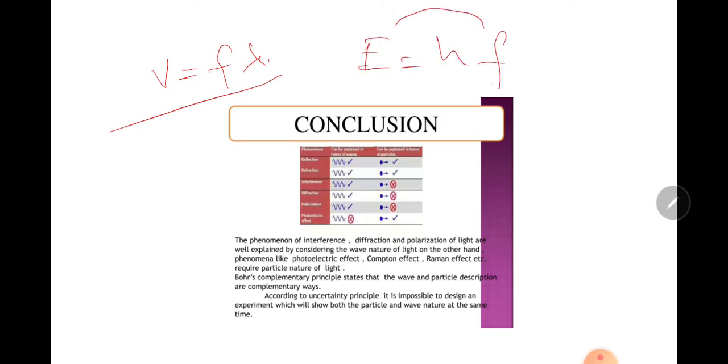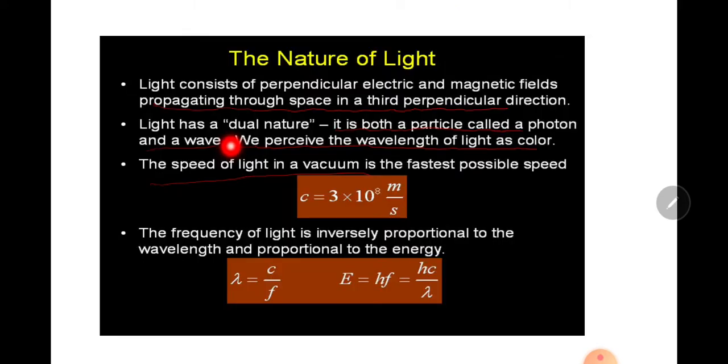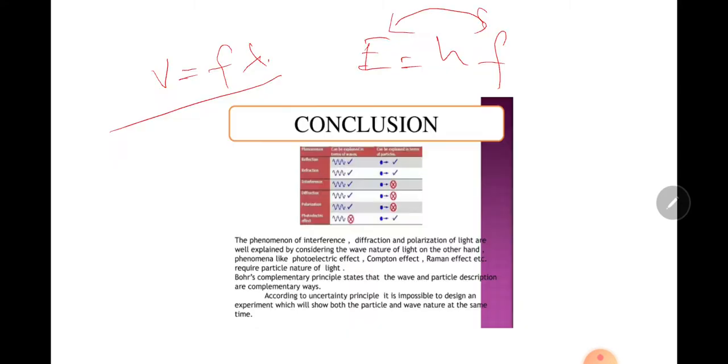So frequency is directly related to the energy. Higher the frequency, higher will be the energy. And the second thing is that lambda is equal to V by F, so the wavelength is inversely proportional to the frequency.